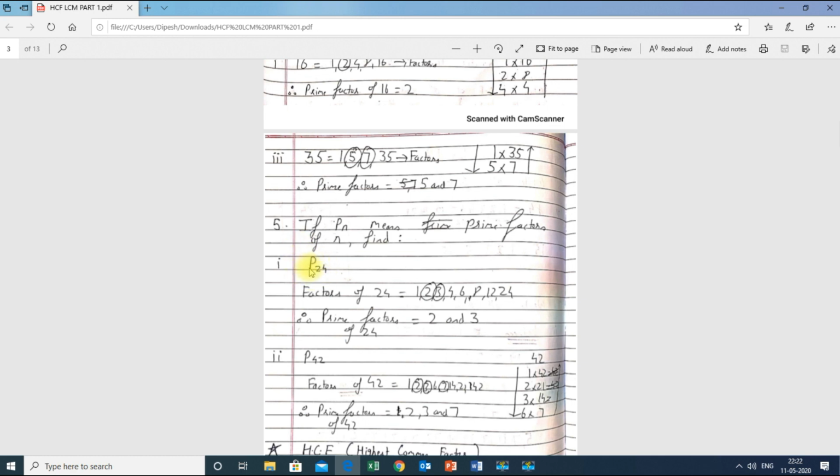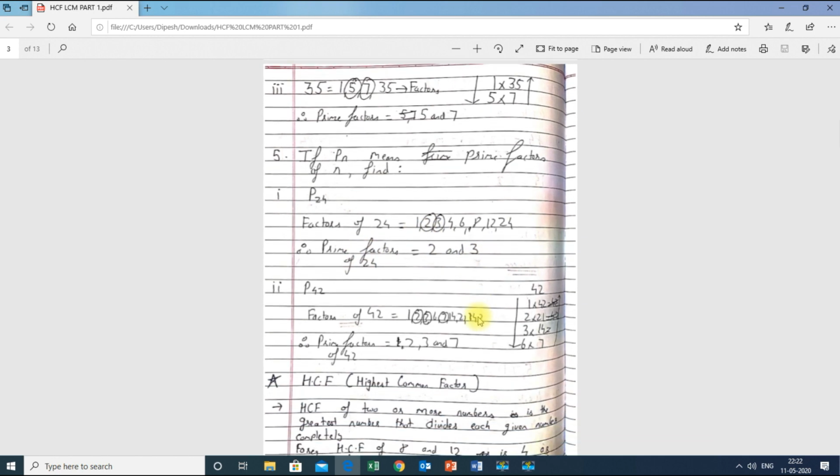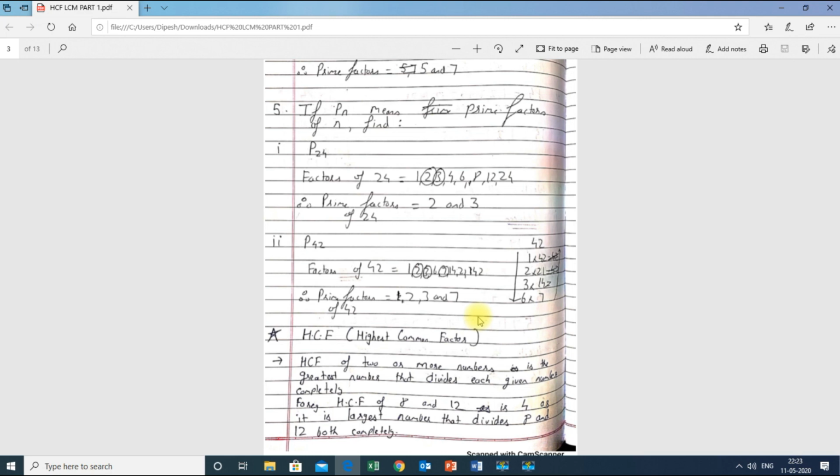This P represents prime factor. So we have to find the prime factors of 24. Before finding prime factors of 24, we will find the factors of 24. So factors of 24 are 1, 2, 3, 4, 6, 8, 12 and 24. Out of these numbers, 2 and 3 are prime numbers. Therefore prime factors of 24 are 2 and 3.